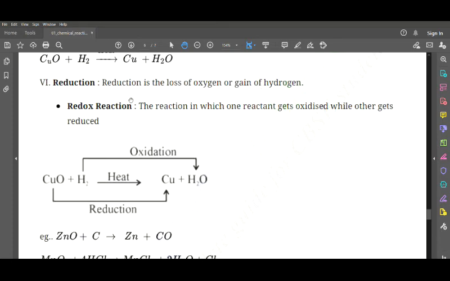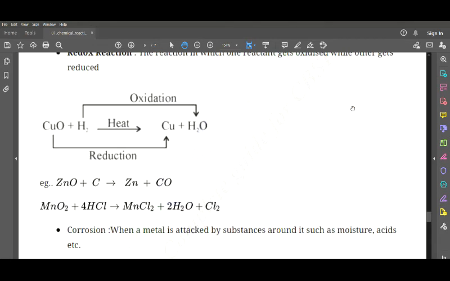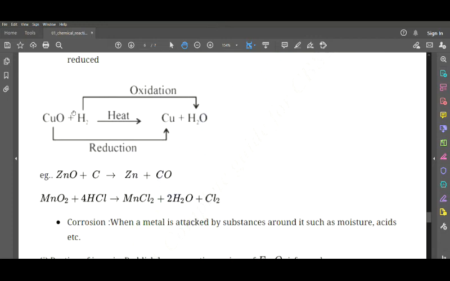Now next we have redox reaction. What is a redox reaction? It says again the same thing. The reaction in which one reactant gets oxidized while the other gets reduced. One is getting oxidized, the other one is getting reduced. So this is the chart they have given us. That is, copper oxide plus hydrogen gives us copper plus water, and in reduction what is happening? You are losing an oxygen here. Now in oxidation, what are you doing here? You are gaining a hydrogen here. So this is an example of a redox reaction that we had.